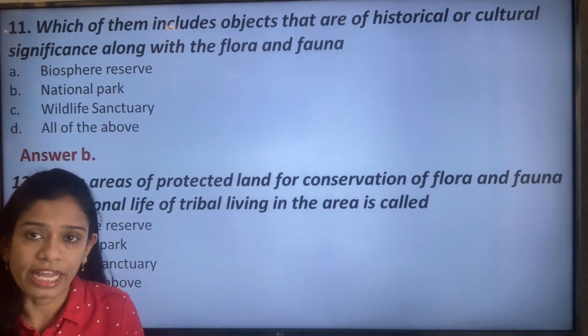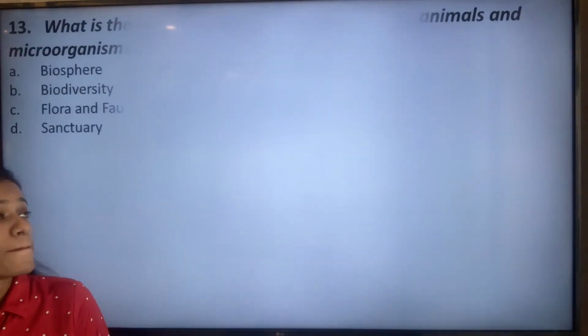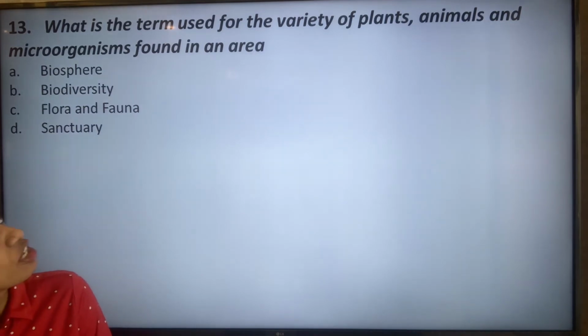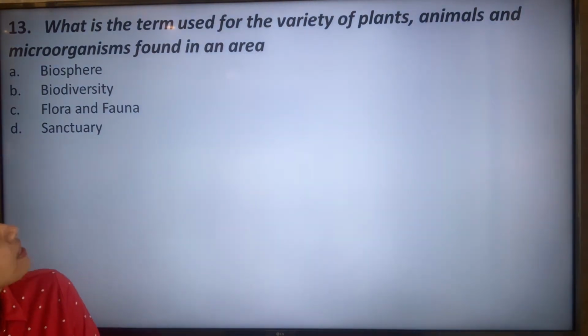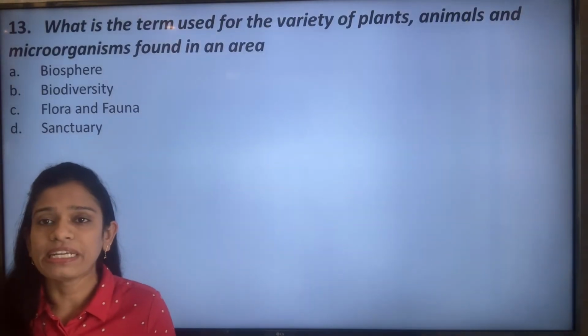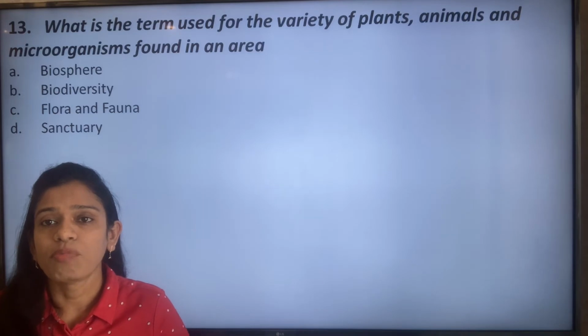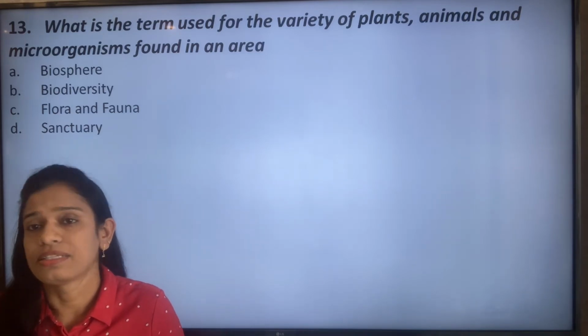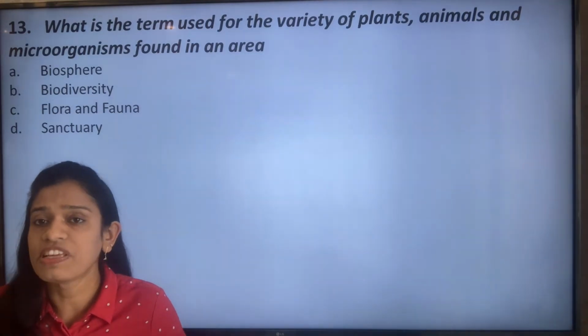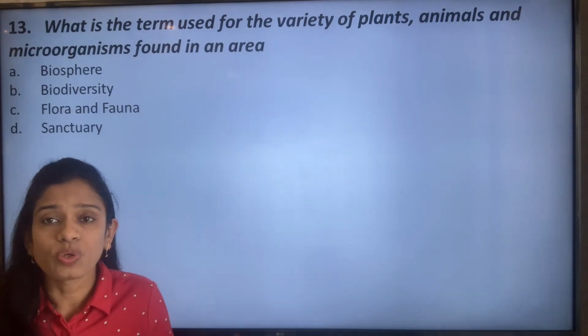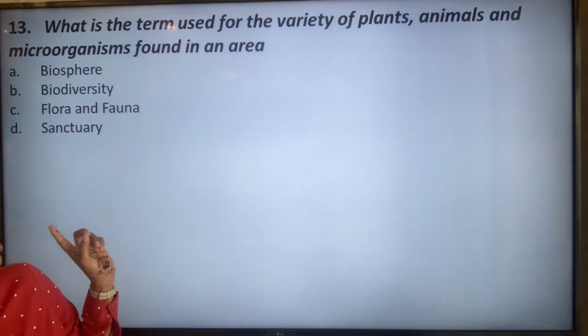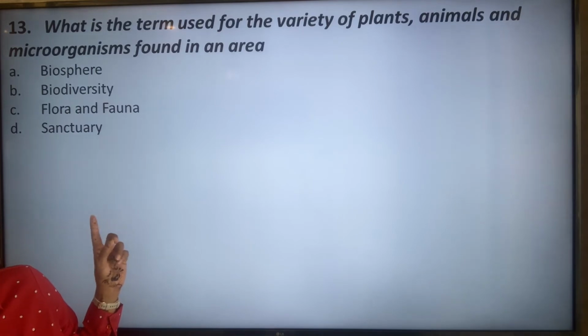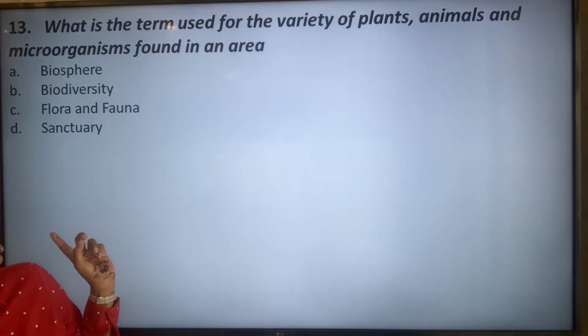Let's go on to the next question. What is the term used for the variety of plants, animals and microorganisms found in an area? In a particular area, the animals, the plants, the microorganisms, all living things that are found together are called the biodiversity, not the biosphere, not the flora and fauna, or the sanctuary.